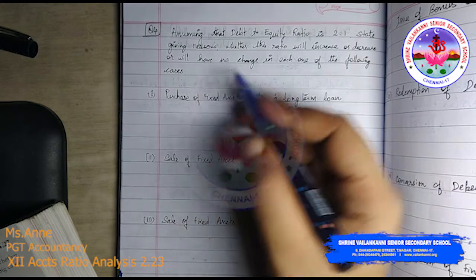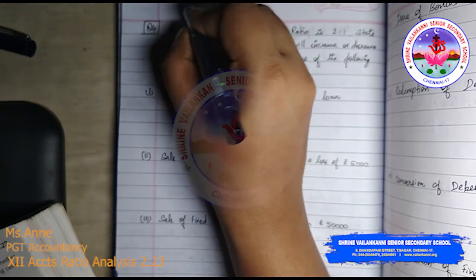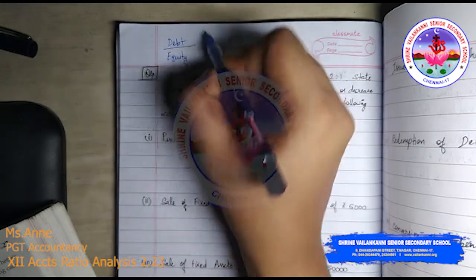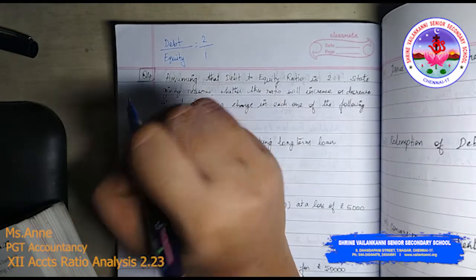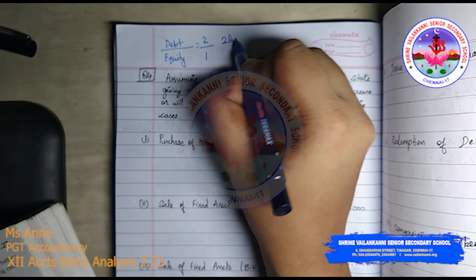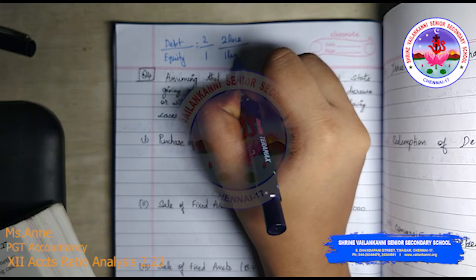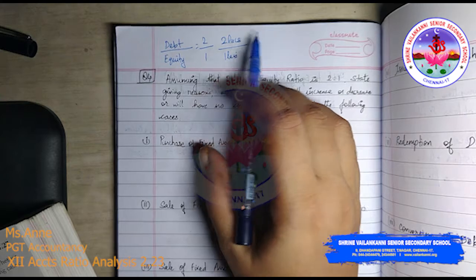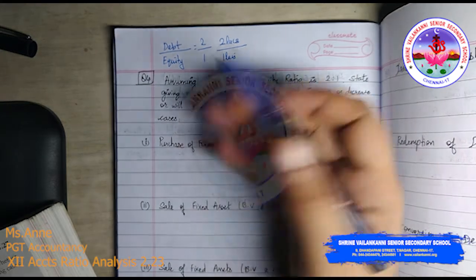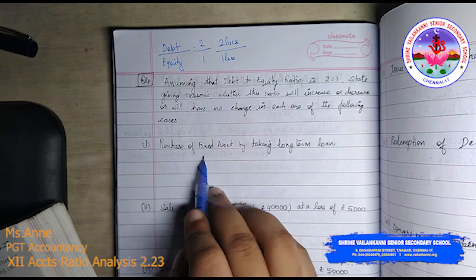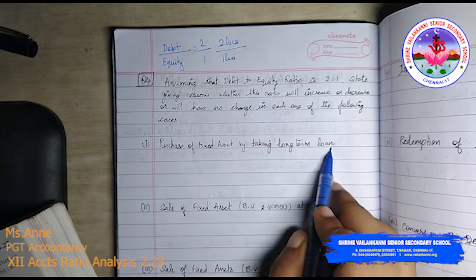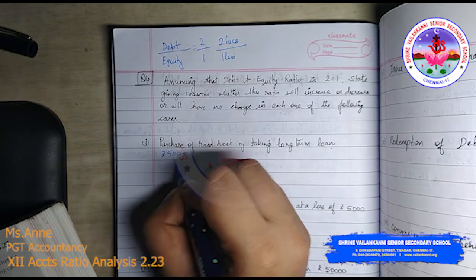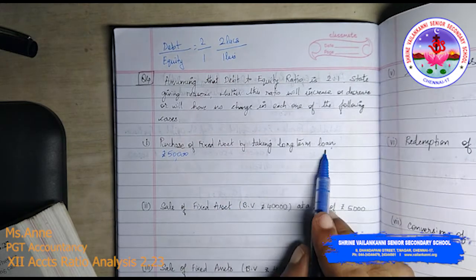So debt divided by equity is 2 is to 1, which means if debt is 2 lakhs, equity is 1 lakh. Just an imaginary figure. In this type of problem, you should have an imaginary figure. So 2 lakhs divided by 1 lakh is 2 is to 1. So purchase of fixed assets by taking long term loans. Say for example, purchase of fixed assets worth rupees 50,000, I'm taking long term loans.